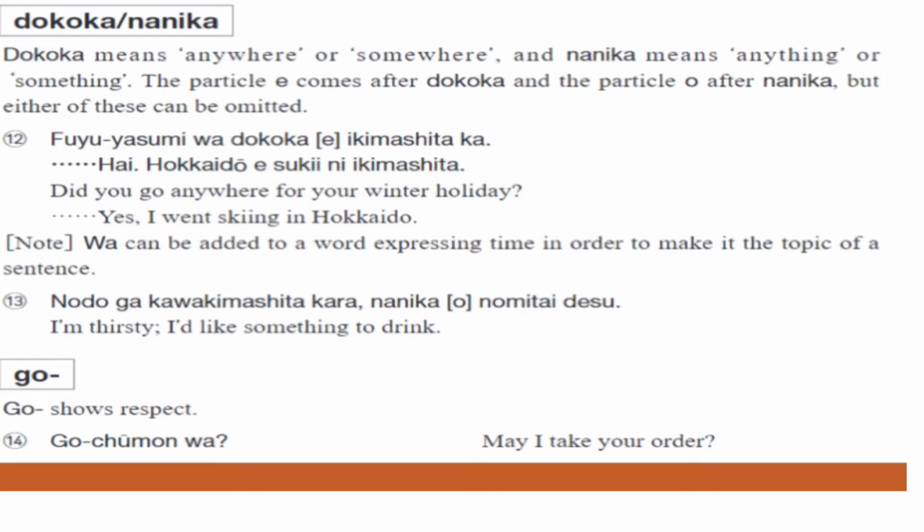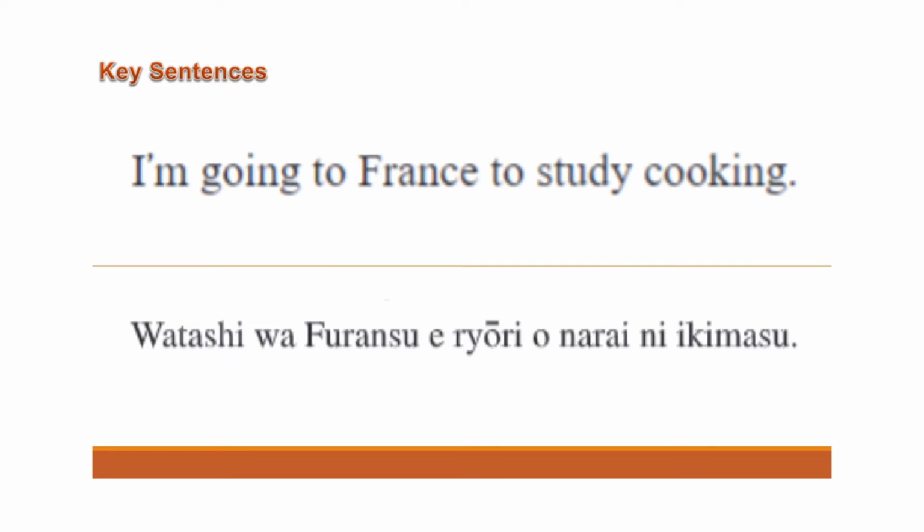Okay, chumon in restaurants. This phrase is used by the service persons. Okay, they have some slip in their hand and they say go chumon wa. Go chumon wa means what's your order. So they are putting respect before chumon, before order. Yes, these were the patterns.